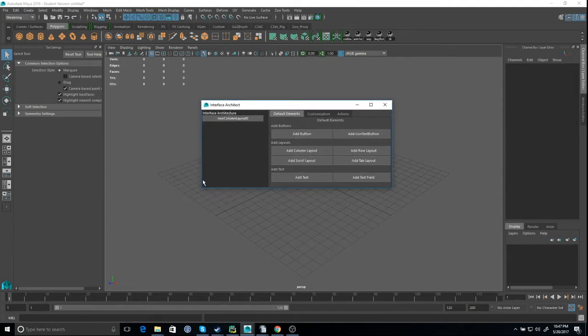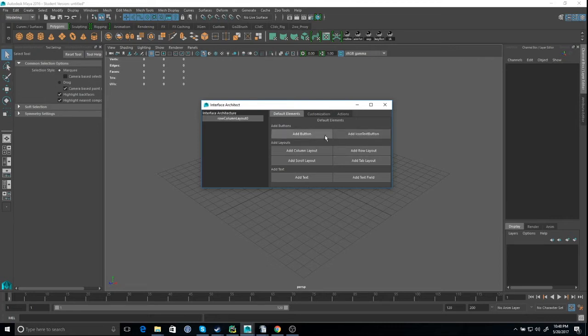So as you can see, on the left-hand side, the thing is called Interface Architect. As we saw earlier, there will be the hierarchy, and that's how you visually generate your GUI. You can click on it to select and deselect. The selected one will be highlighted, and click again, it will deselect. It will always start with the default row column layout because that's how you run it, and it will be easier to keep on track. If you really don't like it, just delete it, no problem. But you can delete it in your code, but you cannot delete it in here. So keep that in mind.